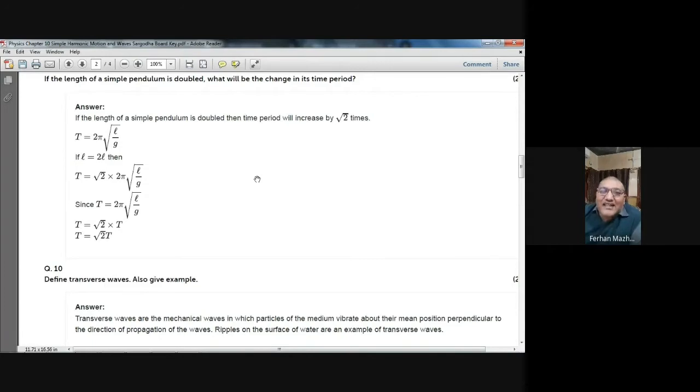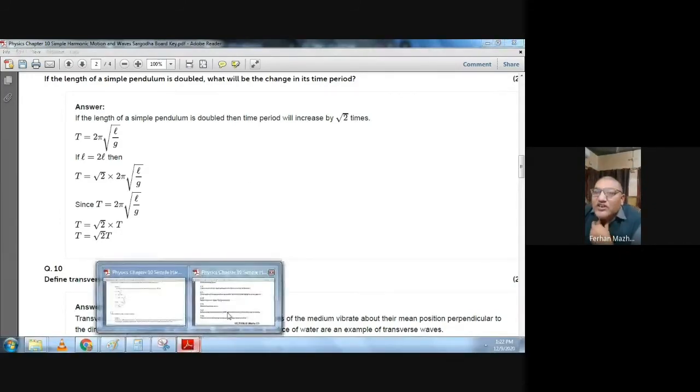A little difficult and very important numerical. It's a short question and it is also very famous. There is a 100% chance that this comes in a paper. You understand? Yes, sir. Okay, so we are moving to the next question.